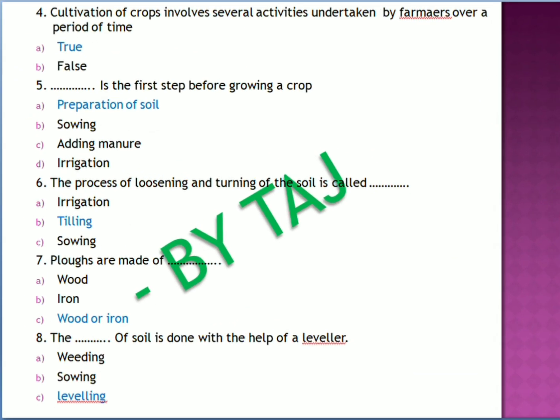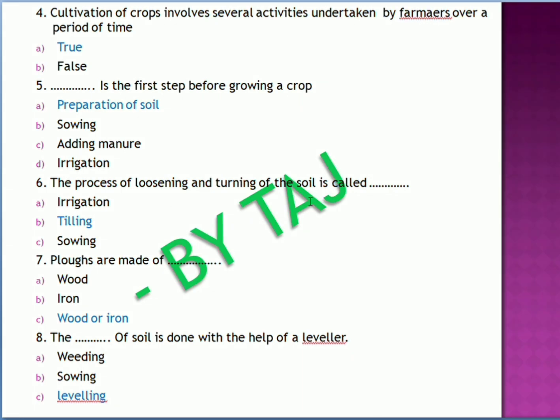Coming to the fourth question, cultivation of crops involves several activities undertaken by farmers over a period of time. Is it true or false? Yes, of course it is true. Cultivation of crops involves several activities undertaken by the farmers. So coming to the fifth one, dash is the first step before growing a crop. So preparation of soil is the first step.